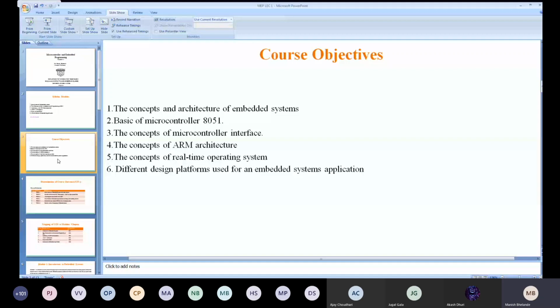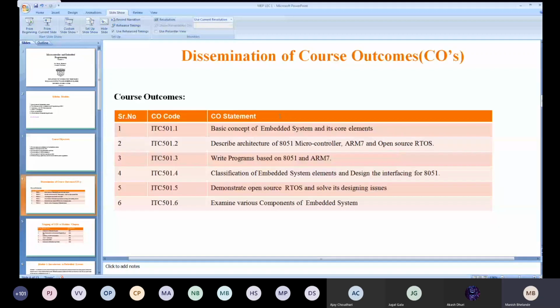Next is the dissemination of your course outcomes. These are what we are going to achieve after learning this subject. The first is the basic concept of embedded systems and its core elements, and describing the architecture of 8051, ARM and open source RTOS. Course outcome 3 is to write programs based on the 8051 and ARM7, where you will see how to write assembly language programming for the 8051 and ARM7 microcontrollers.